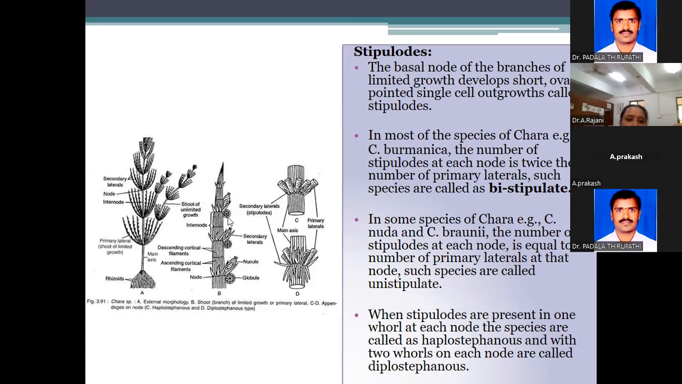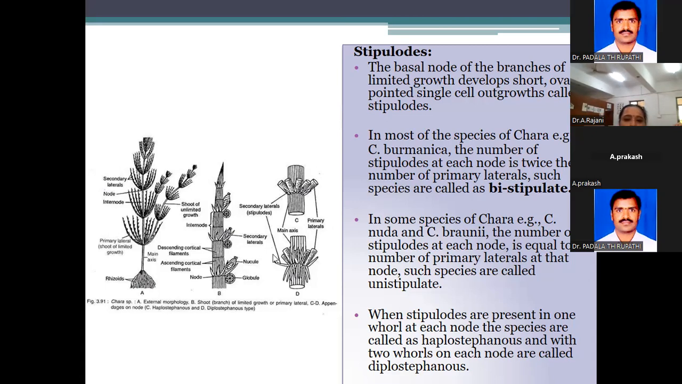This part is the shoot of limited growth, or primary laterals. Here, where the node is, see students, this one is a node and this one is a node. This node part produces the sex organs. Then secondary laterals also are produced. Each of the secondary laterals forms the stipulodes. So see, these are the stipulodes. This is the main axis, node part and stipulode. This one is the primary laterals, this is the secondary laterals, and this one is the primary laterals.